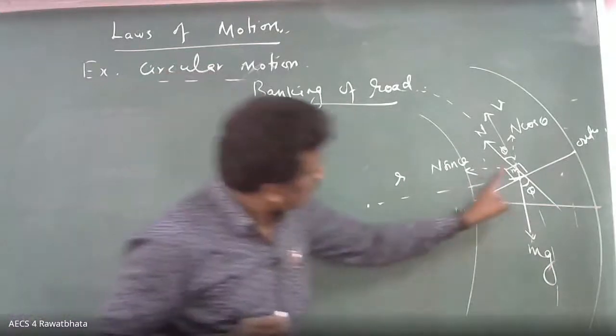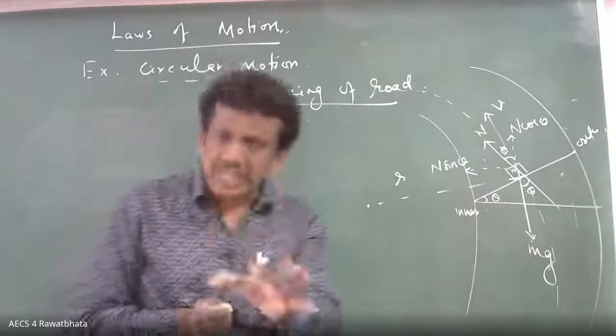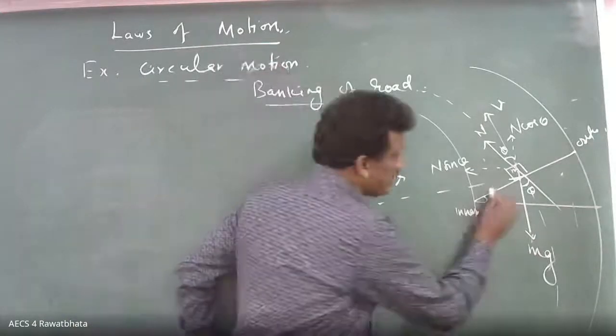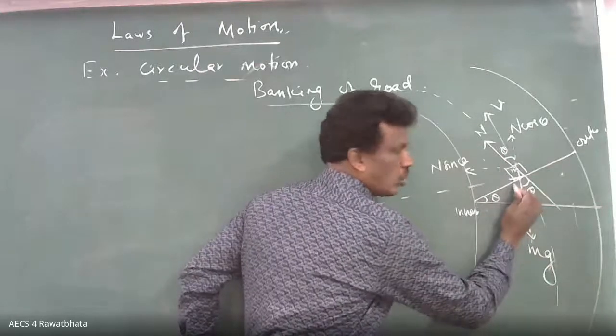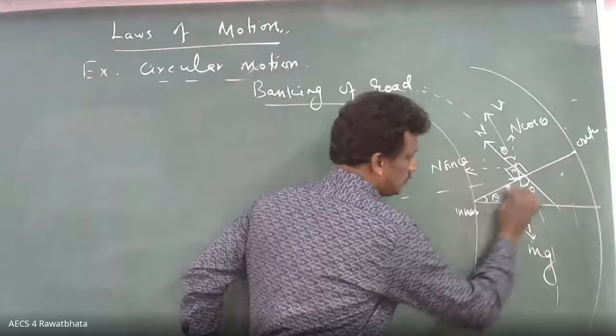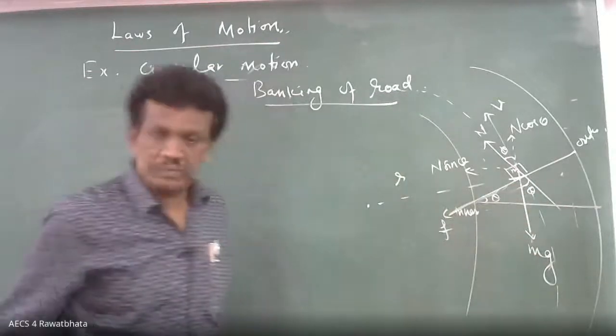Now this is one factor. Another factor, what you have? Friction. Definitely there is friction. Where is the friction? Always between the surface. This is the vehicle, this is the road. So here friction, small f.